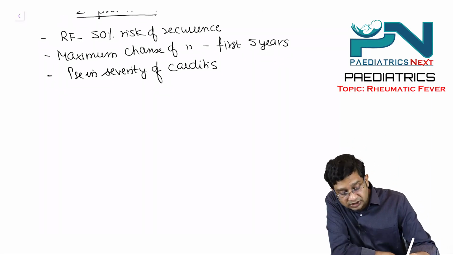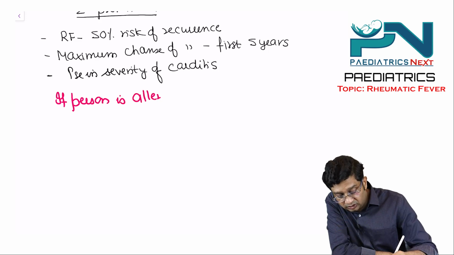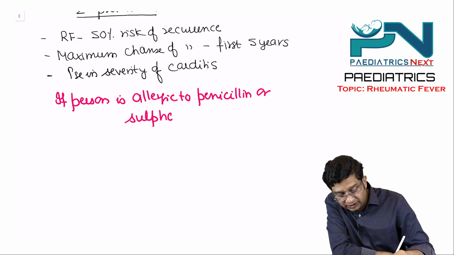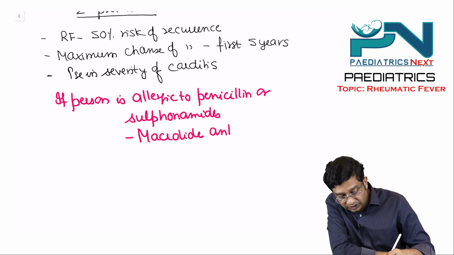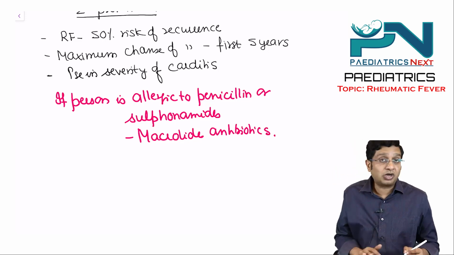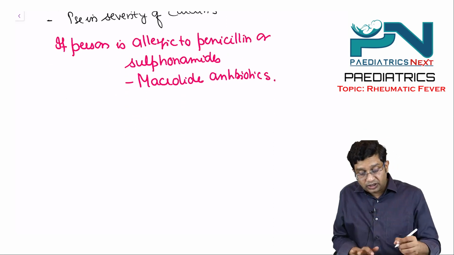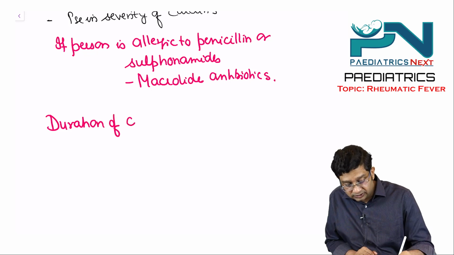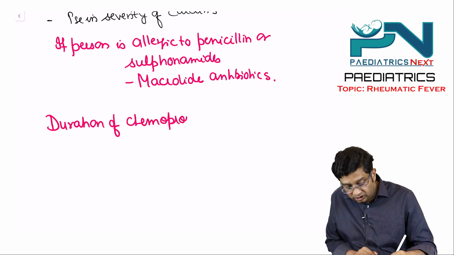chemoprophylaxis. And if the person is allergic to penicillin or sulfonamides, then we can give macrolide antibiotics. So this is what you need to remember, why this requirement of secondary prevention. Last here is what is the duration of chemoprophylaxis? What is the duration of